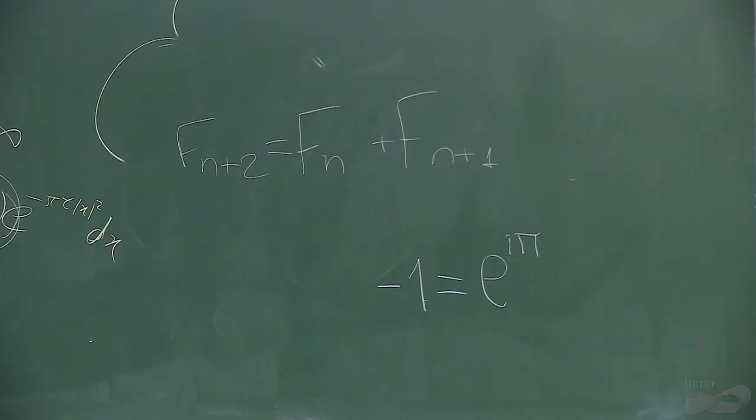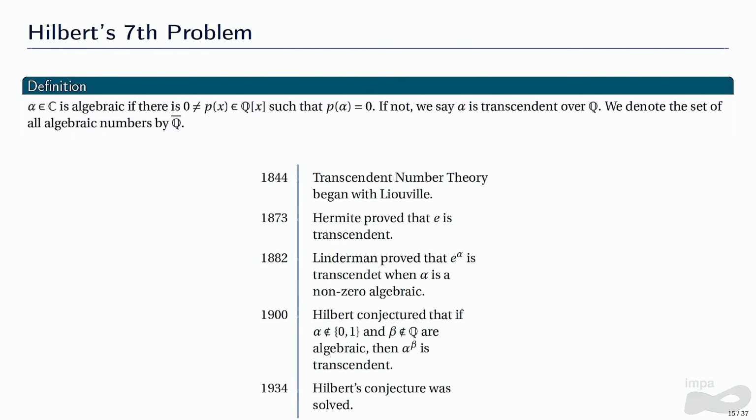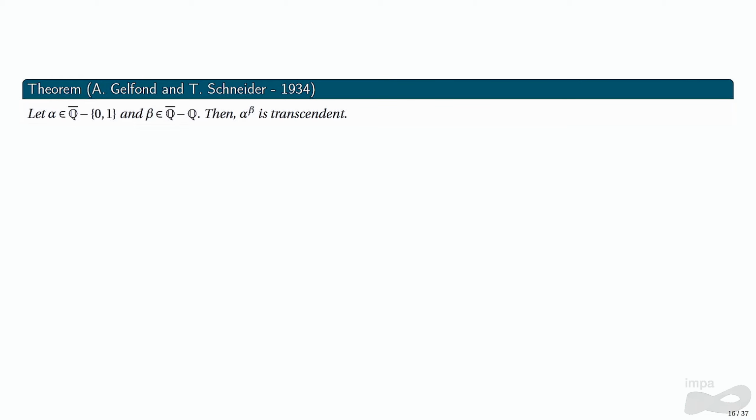And finally, in the 1900s, Hilbert published a list of open mathematical problems, and the seventh of those problems concerned the transcendence of certain numbers. This problem was solved in 1934 independently by Alexander Gelfond and Theodor Schneider.